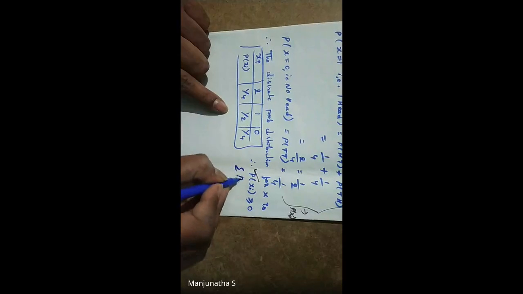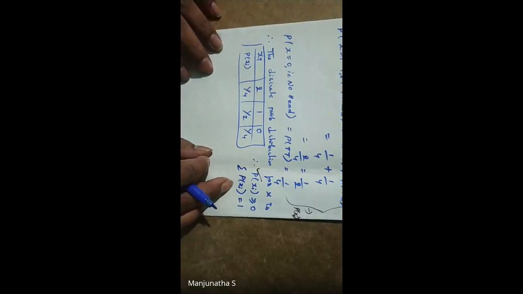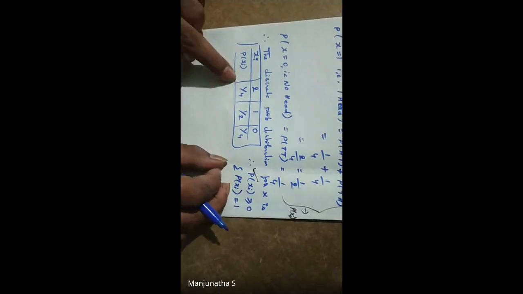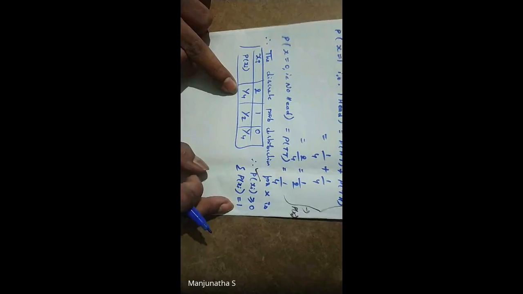One more condition: summation of P of xi is equal to 1. So what is this? It means 1 by 4 plus 1 by 2 plus 1 by 4 is equal to 1. I can show you that.